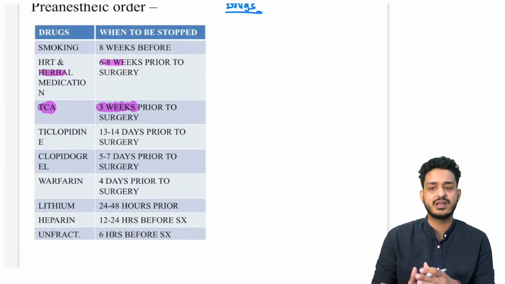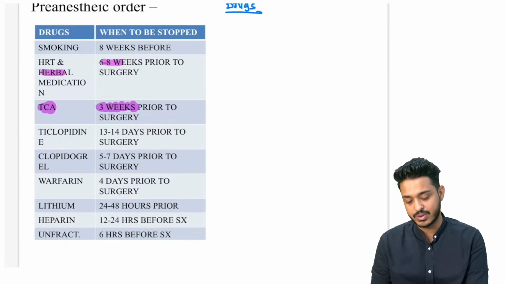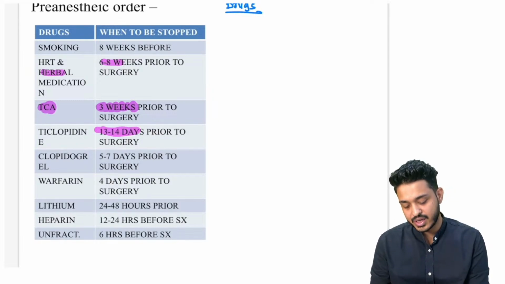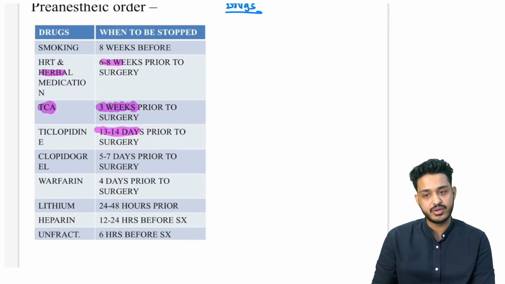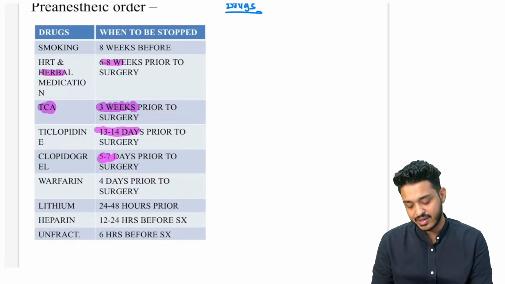टिक्लोपिडीन, you can remember टिक्लोपिडीन 13-14 दिन पहले छोड़ना है. Ticlopidine 13 to 14 days before the surgery you need to stop. Clopidogrel 5 to 7 days before the surgery. This ticlopidine and clopidogrel, they are going to be your antiplatelet drugs.